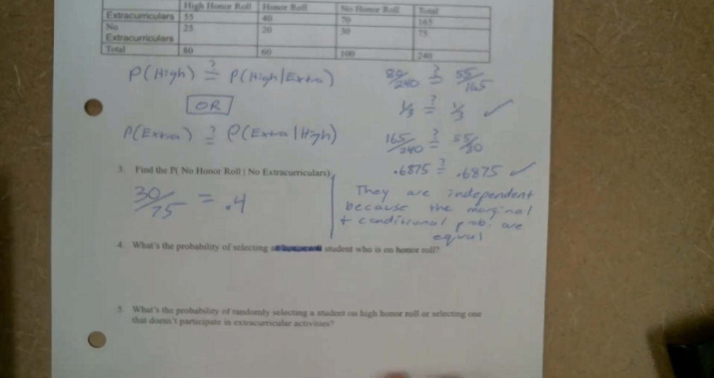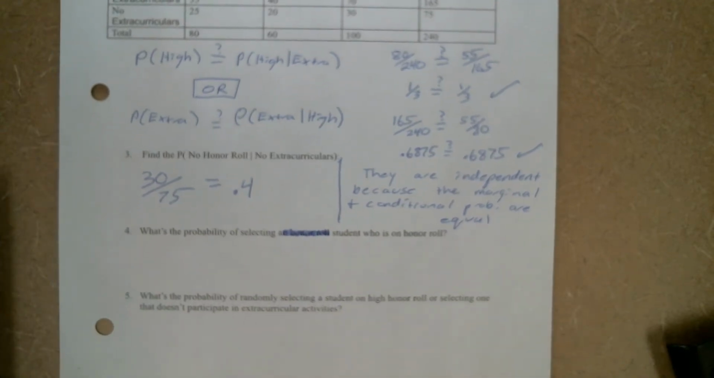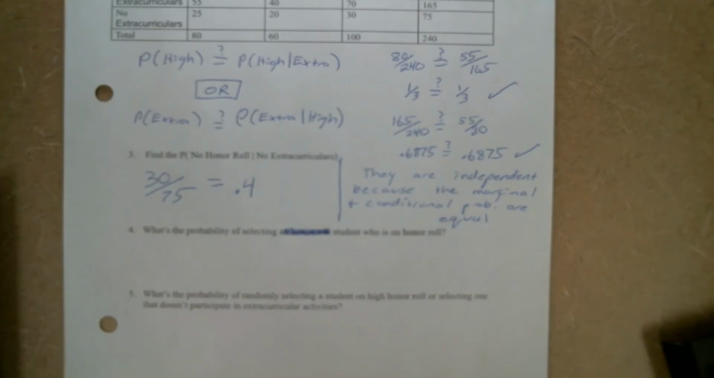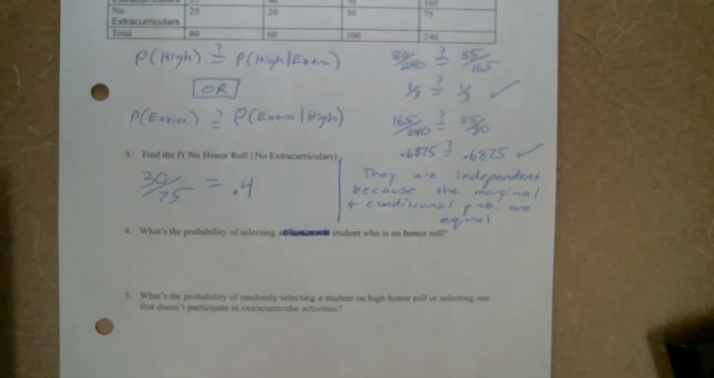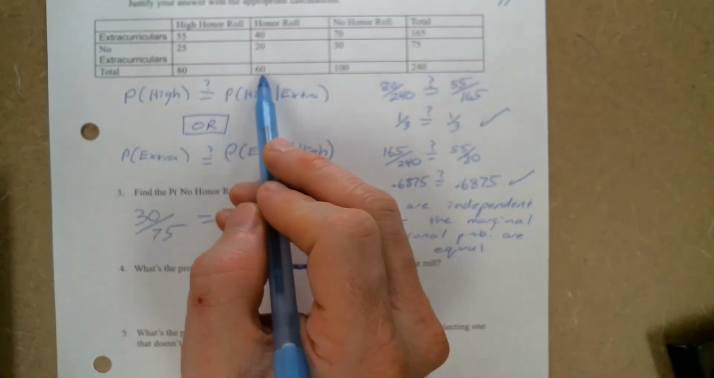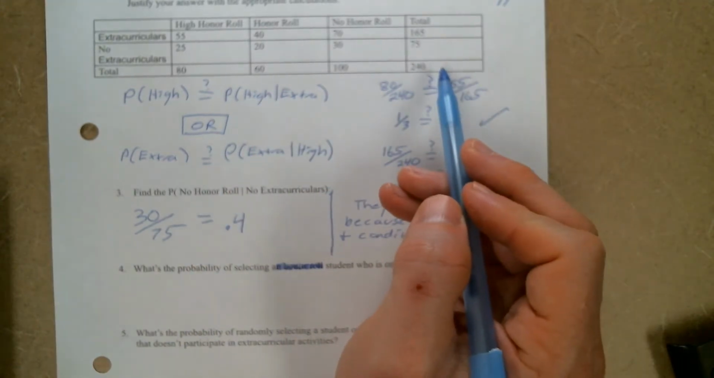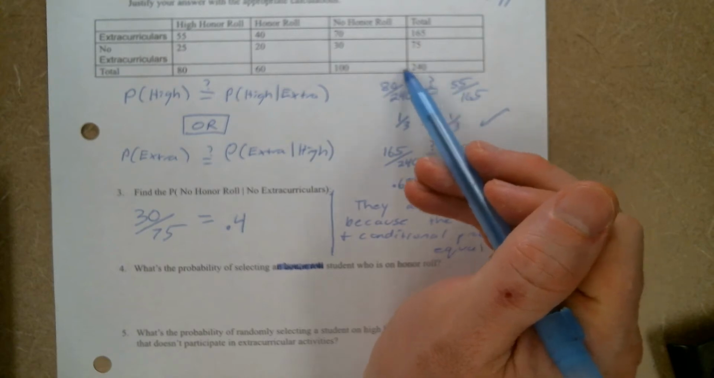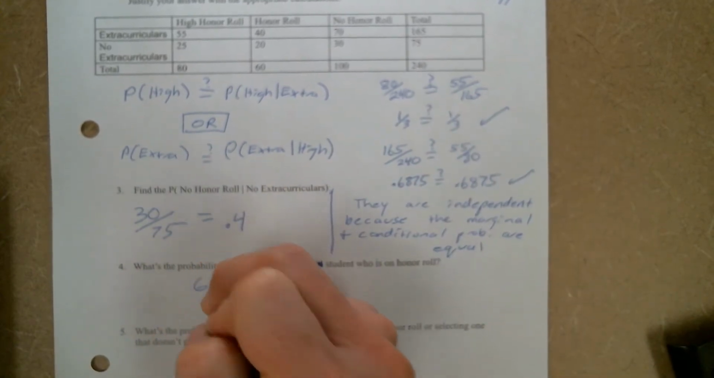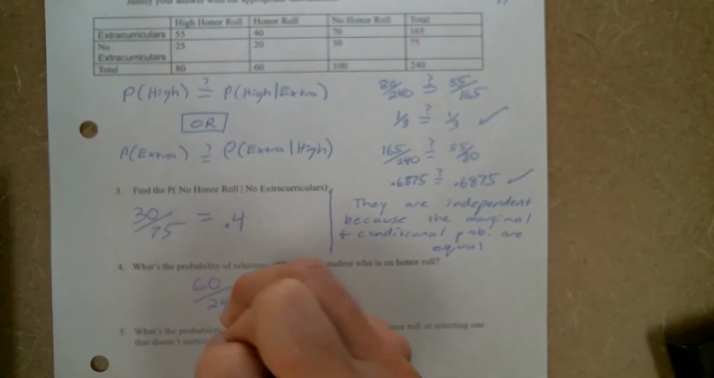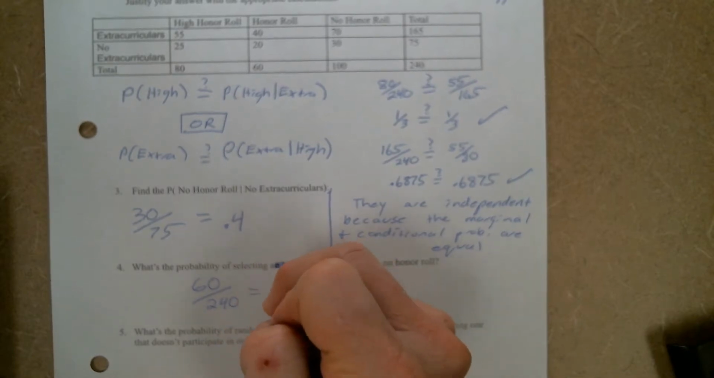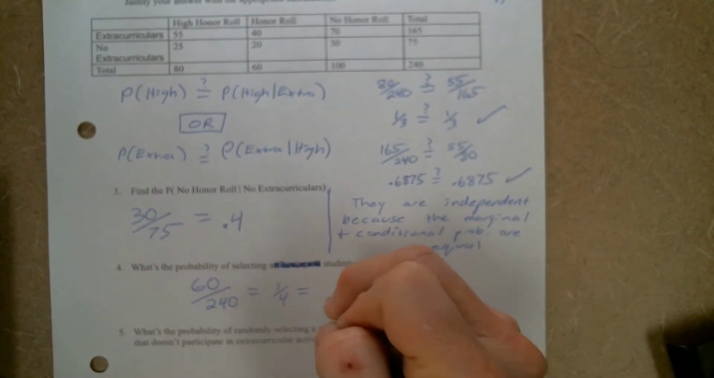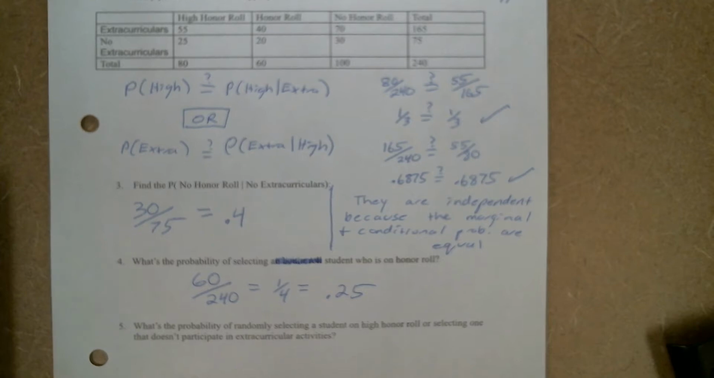Right. Number 4, what's the probability of selecting a student who is on high honor roll? All right, this would just be a marginal probability. So it would just be the 60 over the 240. All right, when it's a marginal probability, we're using the table total. So this would just be 60 out of 240, which reduces to 1/4, which means it's 0.25 as a decimal.